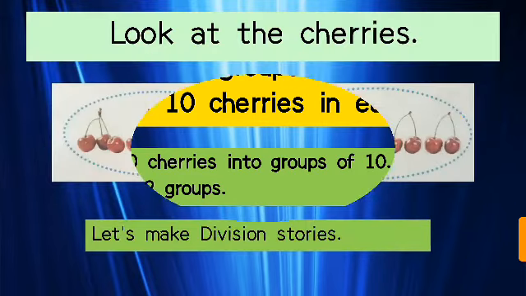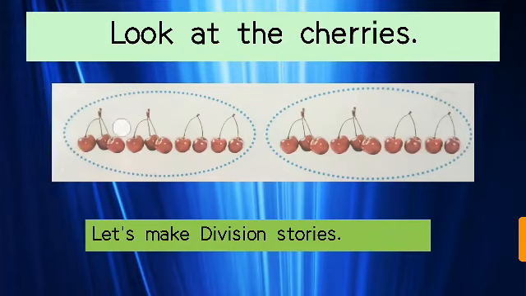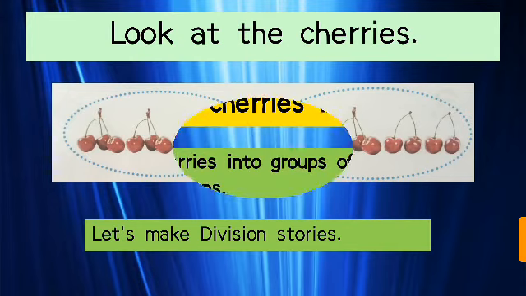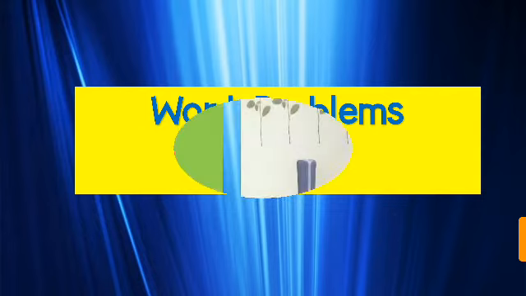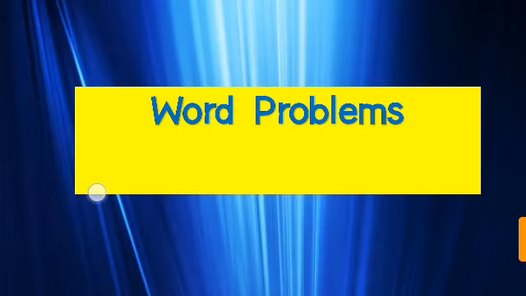As we have counted from here, again we have to count 1, 2, 3, 4, 5, 6, 7, 8, 9, 10. Again in another group we have to count 1, 2, 3, 4, 5, 6, 7, 8, 9 and 10. So there are 10 cherries in each group, and what does the question want from us? 20 cherries into 2 equal groups, and put 20 cherries into groups of 10. There are 2 groups. So let's see what we have to do. This is the word problem. So first we have to move towards this.